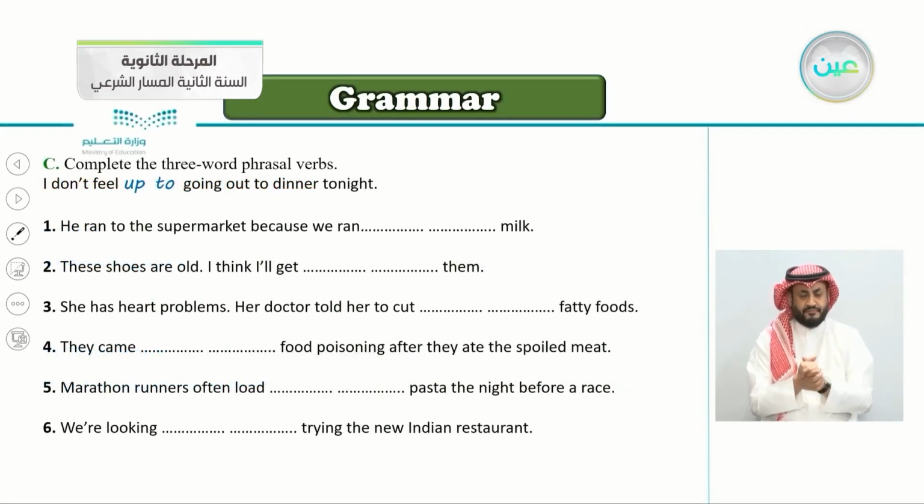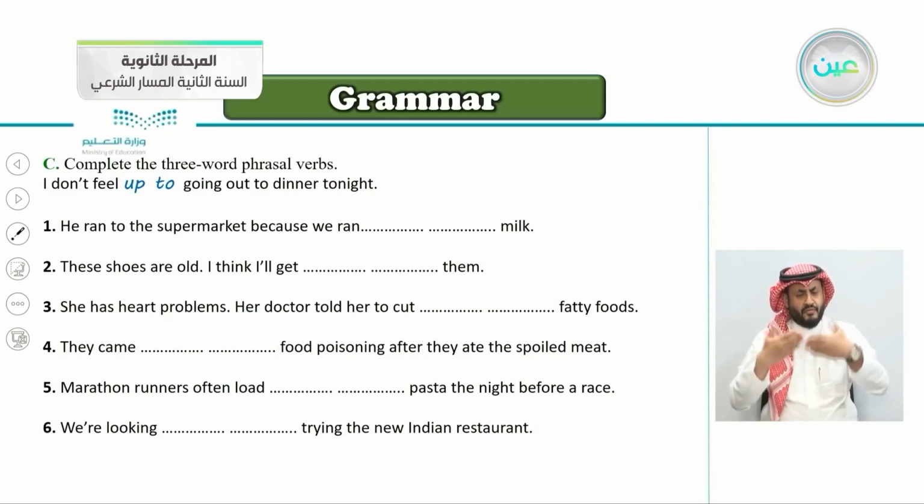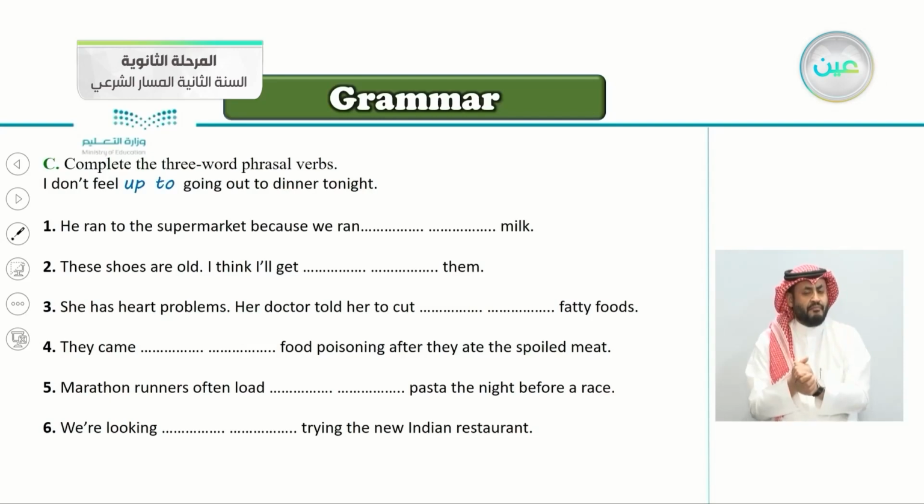Exercise C here, complete the 3-word phrasal verbs. I don't feel up to going to dinner tonight. So I think this is an easy exercise. He ran to the supermarket because we ran milk. So ran milk. There's no more milk. So we say, very good, we ran out of milk.